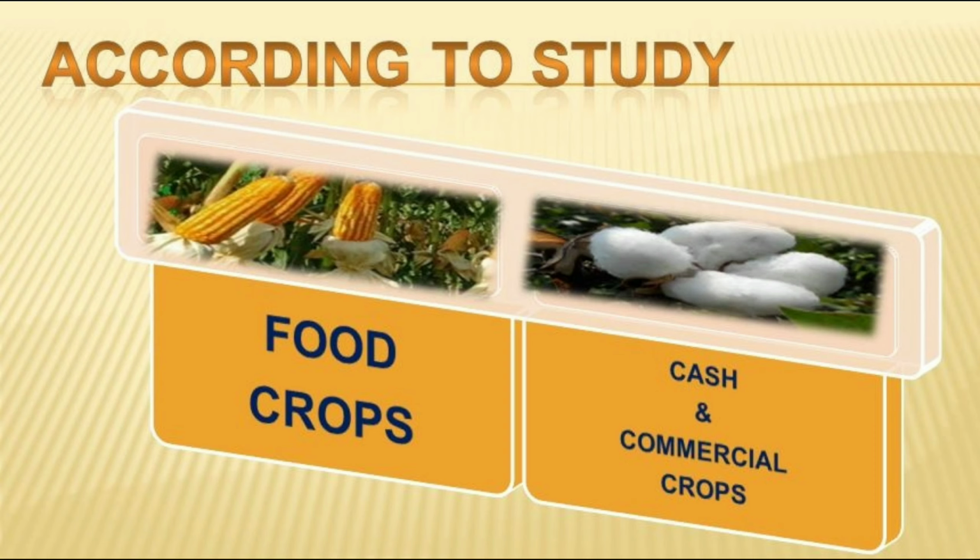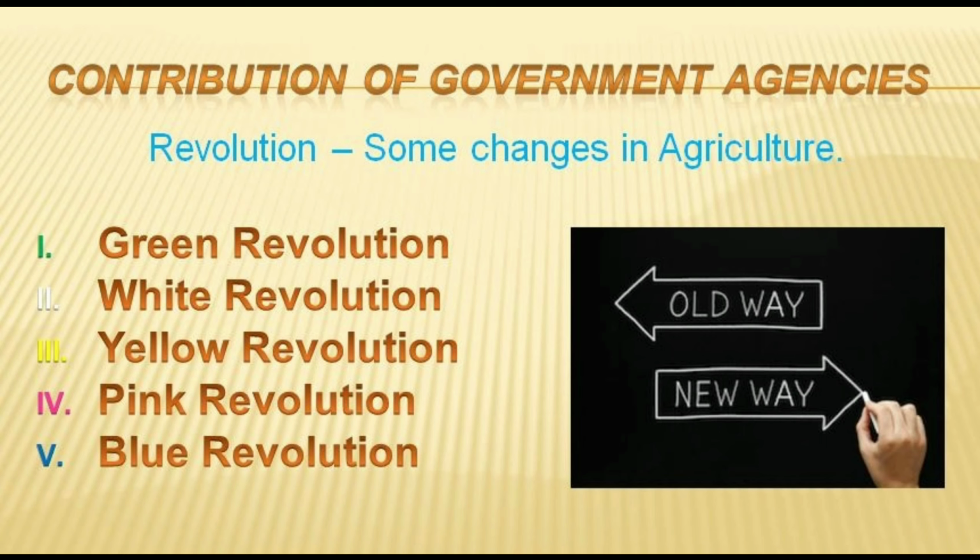Our next topic is revolutions. The types of revolutions that took place under agriculture. What is revolution? That is some changes which are related to agriculture.